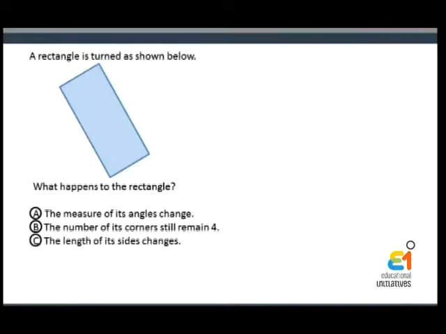Clearly, the correct answer to this question is option B, the number of its corners still remain 4. What do you think would be the percentage of students who answered the question correctly? Let's take a look at the performance data for this question.